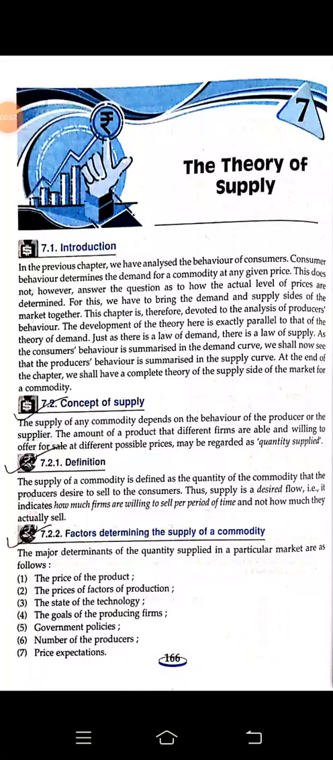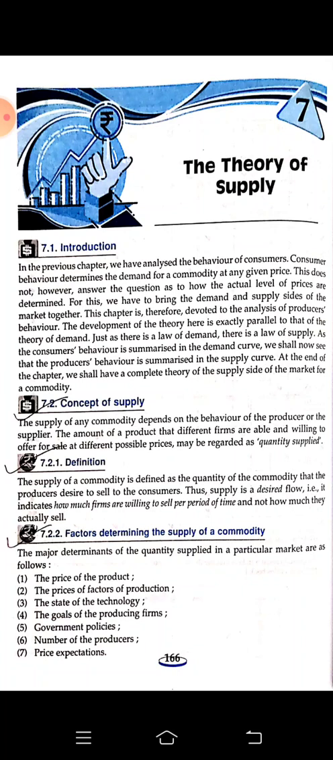Let's begin with the seventh chapter from your economics book of grade 10, and the name of the chapter is the theory of supply. And first of all, we have to understand what is the meaning of the term supply. The amount of product that different farms are able and willing to offer for sale at different possible prices may be regarded as quantity supplied or supply.